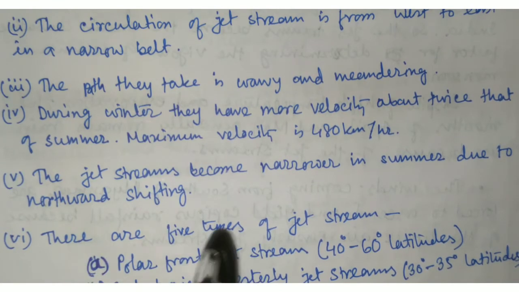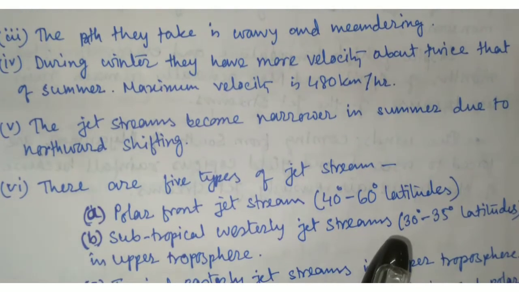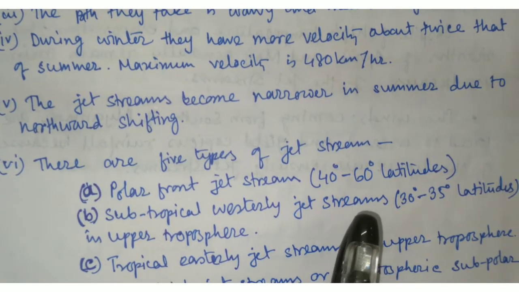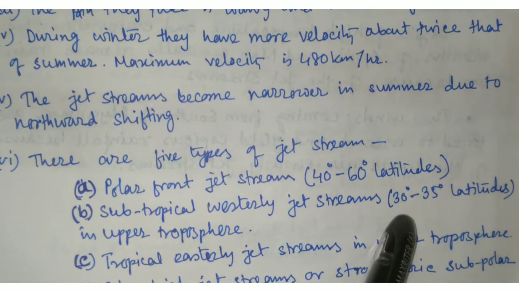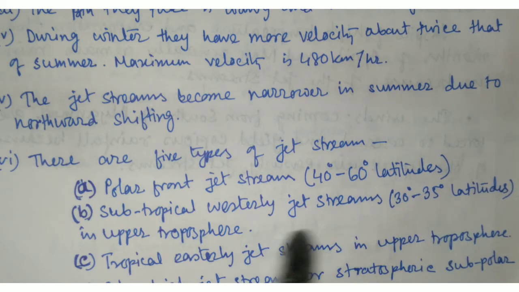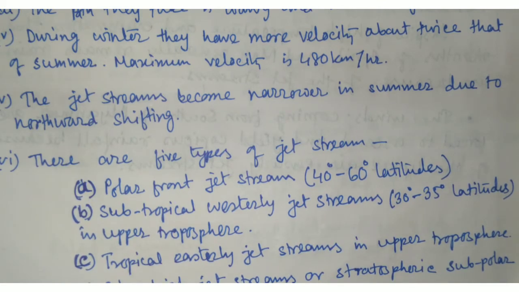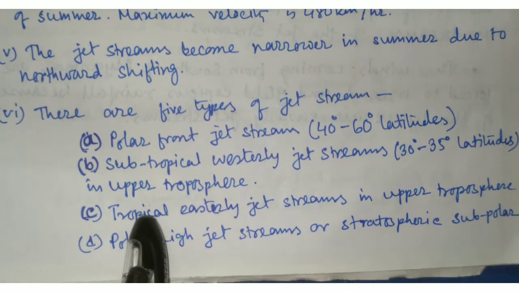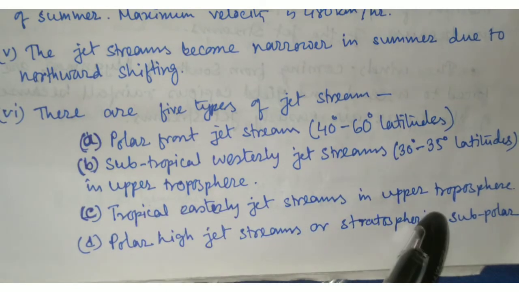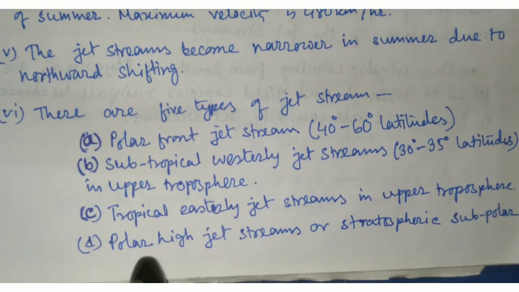There are 5 types of jet stream. Number one, polar front jet stream, which is in 40-degree to 60-degree latitude. Number two, subpolar westerly jet stream, 30-degree to 35-degree latitudes, in upper troposphere. Number three, tropical easterly jet stream in upper troposphere. Then the polar night jet stream or stratospheric subpolar jet stream.